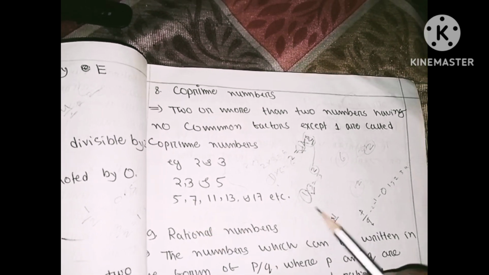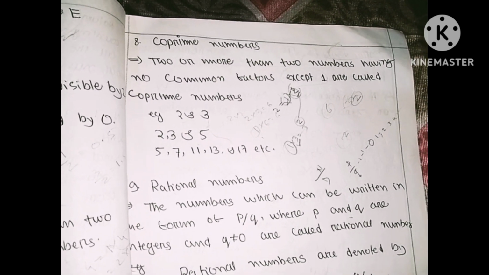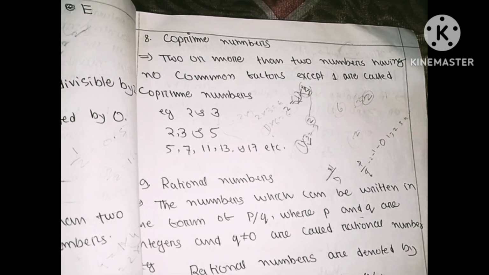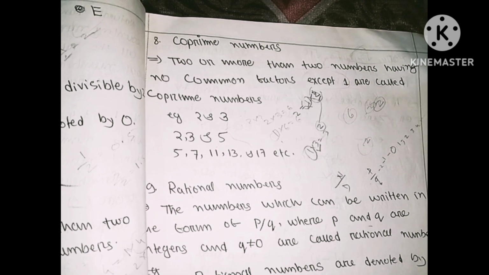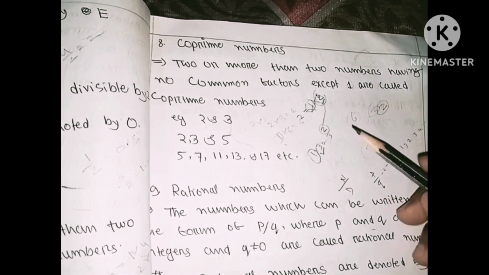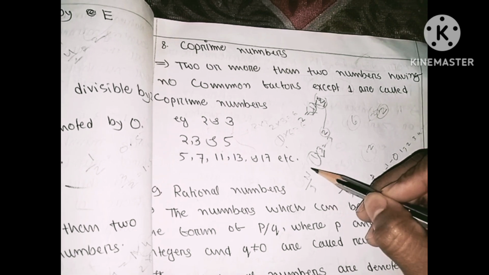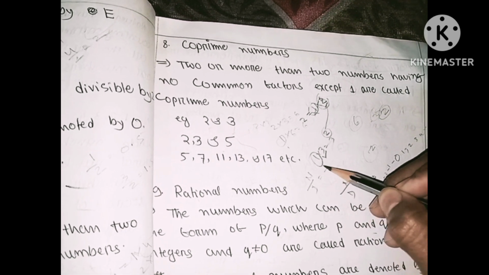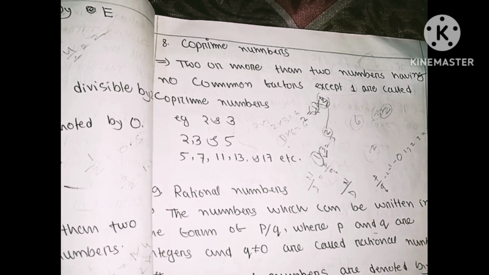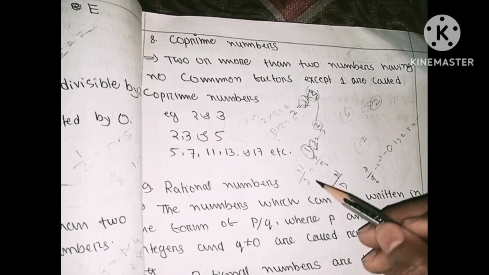So you can see these are the rational numbers. Rational numbers are also very important. Rational numbers means which numbers? The numbers that stay in the shape of P by Q, where P is the numerator and Q is the denominator.